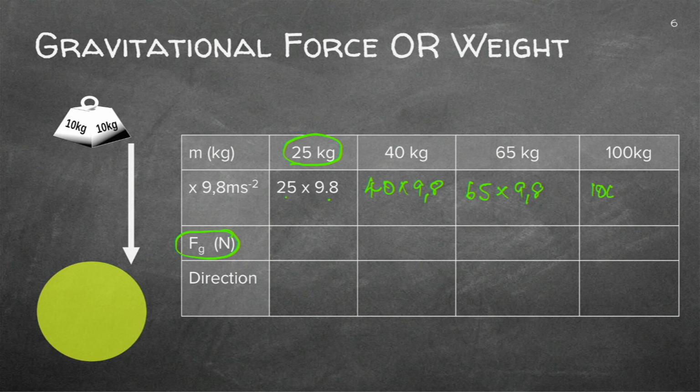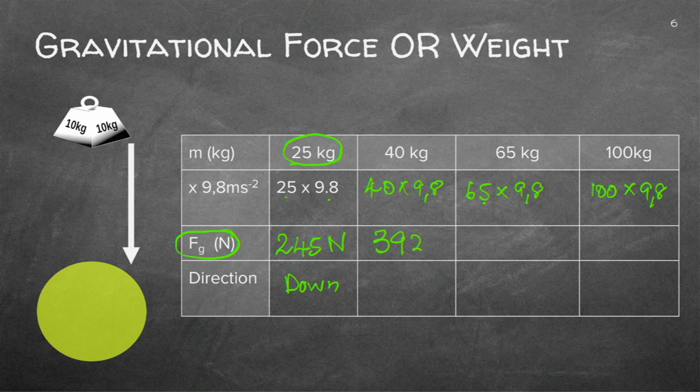Right, I hope you find that you've got 25 times 9.8 as 245. Remember the unit Newton, and the direction will be down or towards Earth. The same you'll do with 40 kilograms, 65 and 100. And you can check your answers.